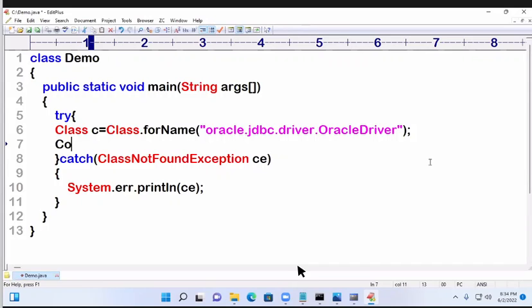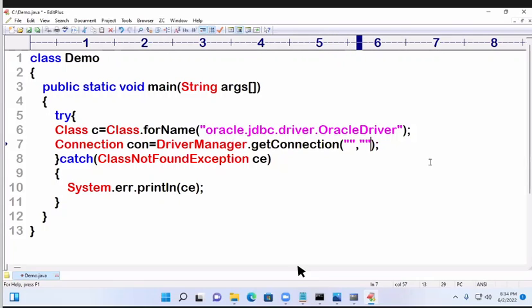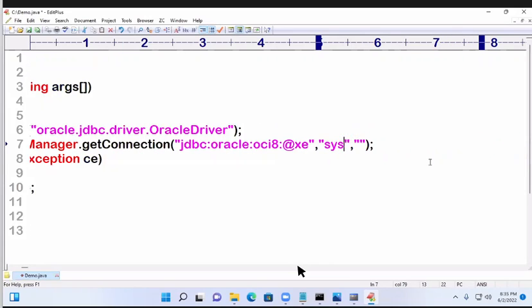Connection con equal to, c is already there, so I'll write con. Next, DriverManager dot getConnection. How many parameters? Three. Which type? String type, three strings. What is the first one, the URL? What is the URL I gave? Uniform resource locator: jdbc:oracle:thin:@localhost:1521:xe. In my system, username is system, password is manager.